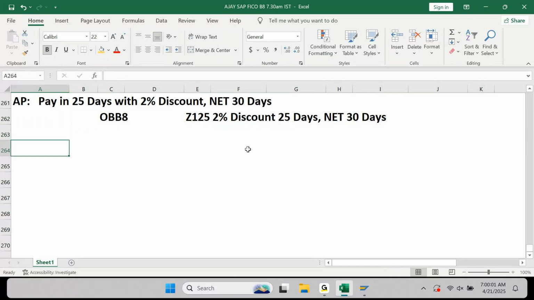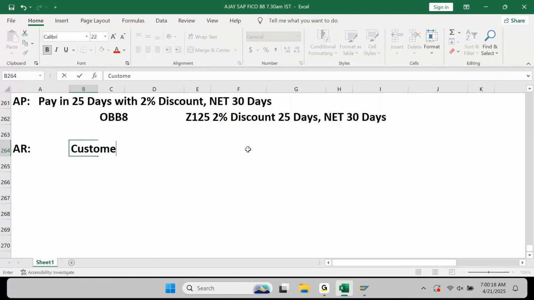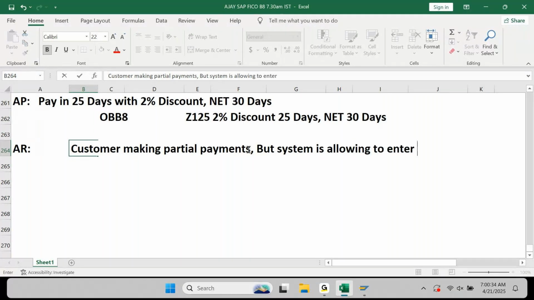Okay, similarly, if I say AR, while creating a customer invoice, let's say the customer is making partial payments, but the system is allowing you to enter a payment more than the invoice value.